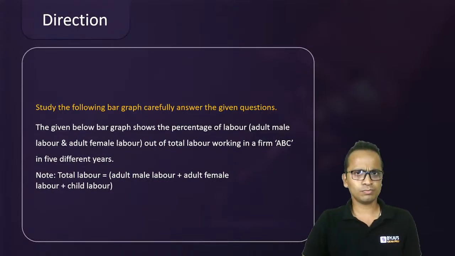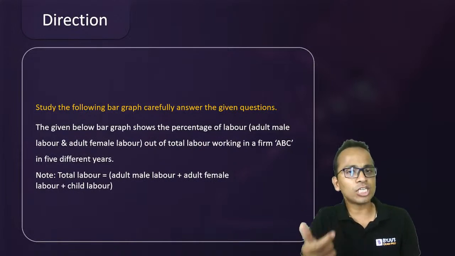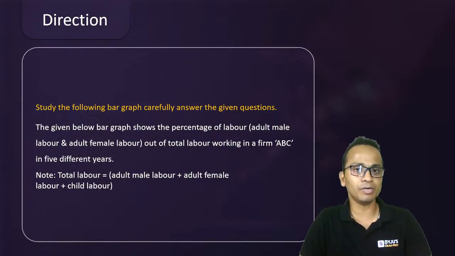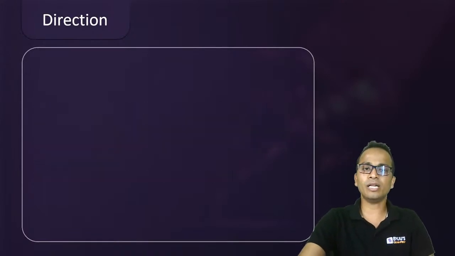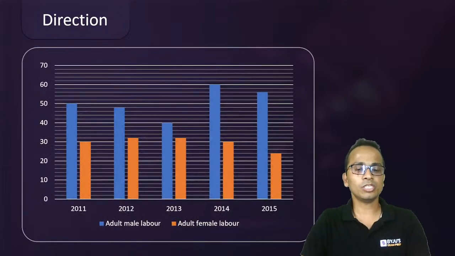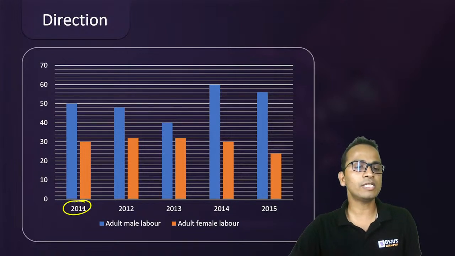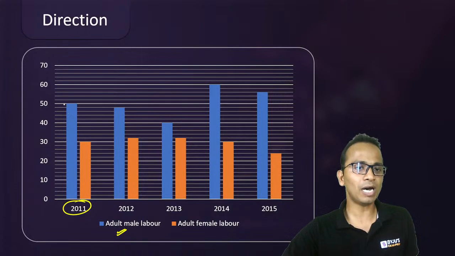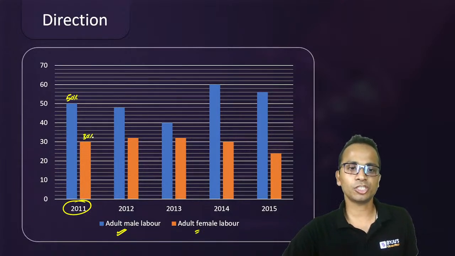You will have to find out the percentage of child labor out of the total labor for each of these 5 years. So the bar graph is in front of you now. So this is the bar graph. As you can see, if I look at the data for 2011, adult male labor represented by blue bar is 50 percent. Adult female labor is 30 percent. So I can say that the child labor will be how much?